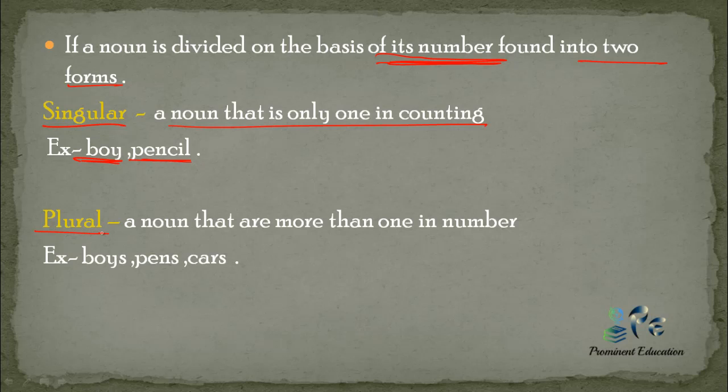Now, plural: nouns that are more than one in number. If a noun is more than one in number, it comes under the category of plural noun, like boys, pens, cars. They represent more than one boy, more than one pen, more than one car. So they come under the category of plural noun.